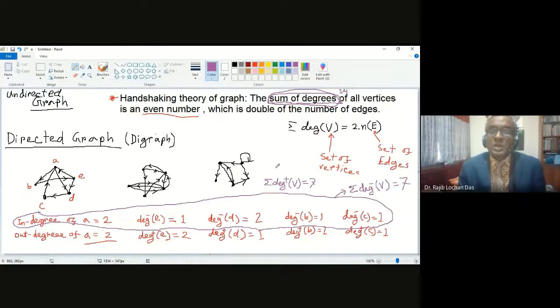So what is the number of edges in this case? The number of edges will also be 7. You can check.